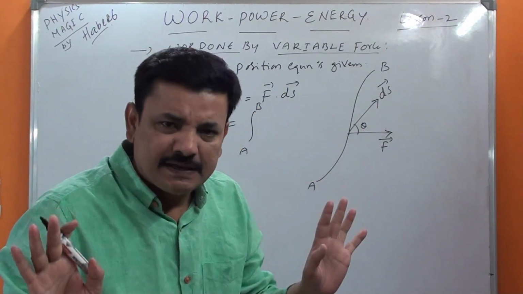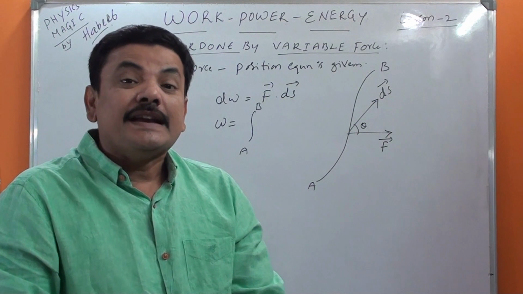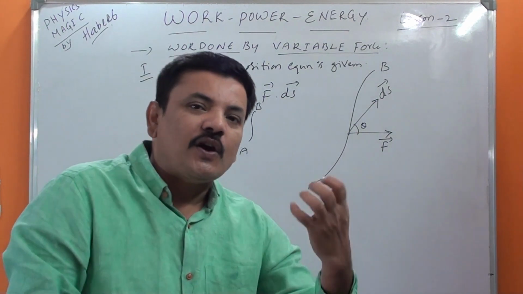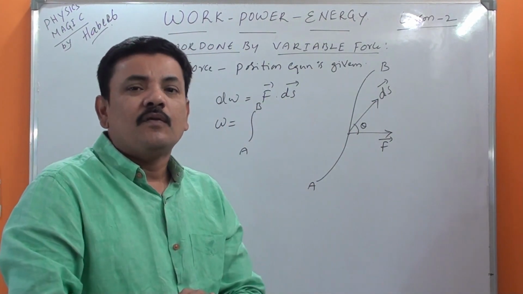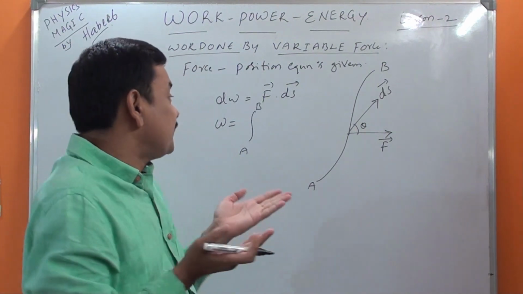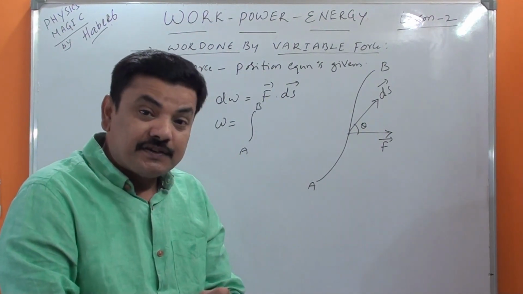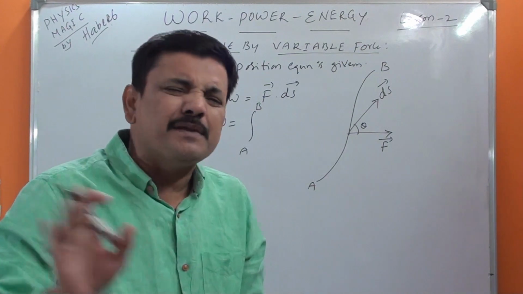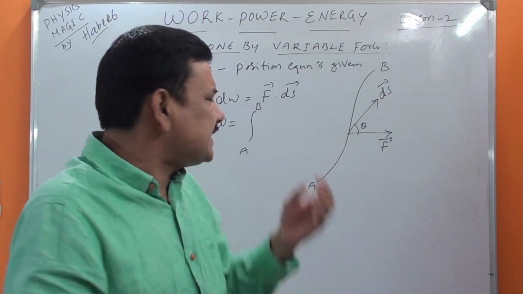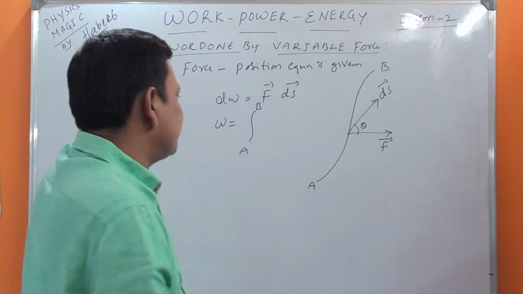Don't confuse, don't worry. When integration comes, your heart will go down. Wow, we have to do integration. We have to do differentiation, nothing more. Basic integration only. You will do it, don't worry.